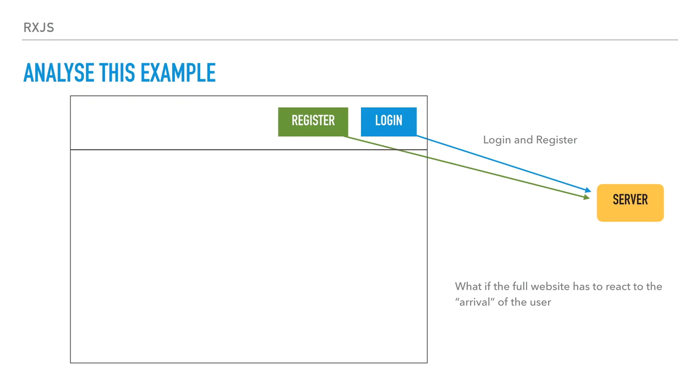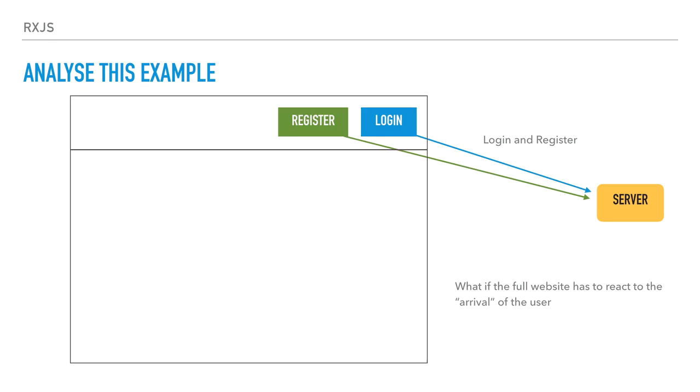If you register and fill all the data in the register form, you will go to the server and you are waiting for the new user that you have created, right? On the other hand, if you click login, then you put the credentials and go to the server and you are also expecting the arrival of a user, right?